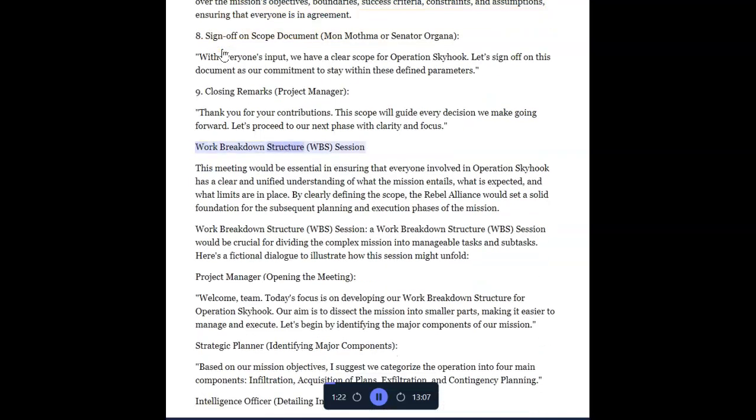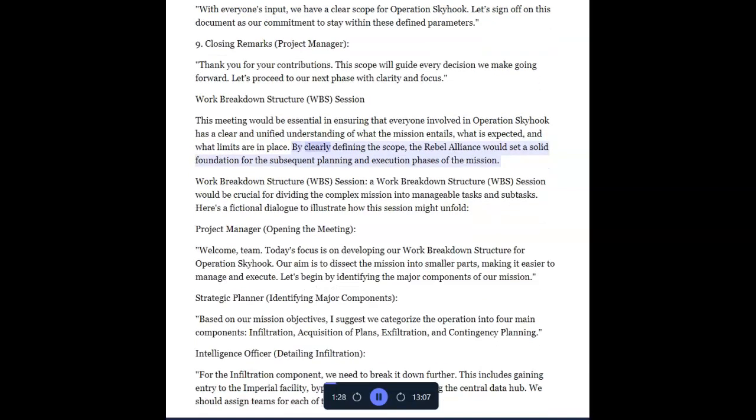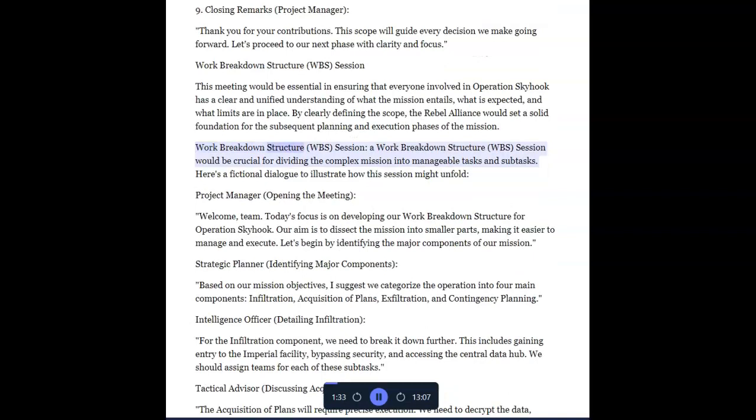Work breakdown structure, a WBS session. This meeting would be essential in ensuring that everyone involved in Operation Skyhook has a clear and unified understanding of what the mission entails, what is expected, and what limits are in place. By clearly defining the scope, the Rebel Alliance would set a solid foundation for the subsequent planning and execution phases of the mission.